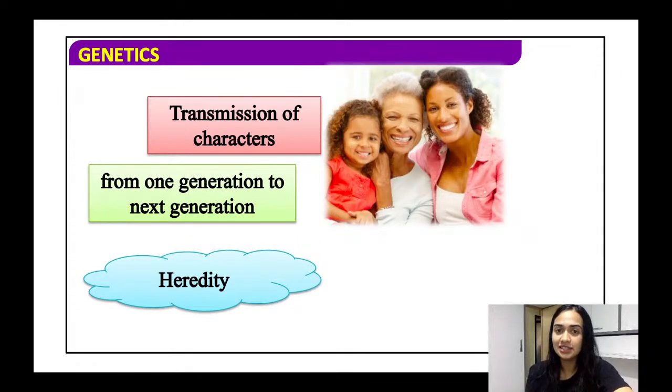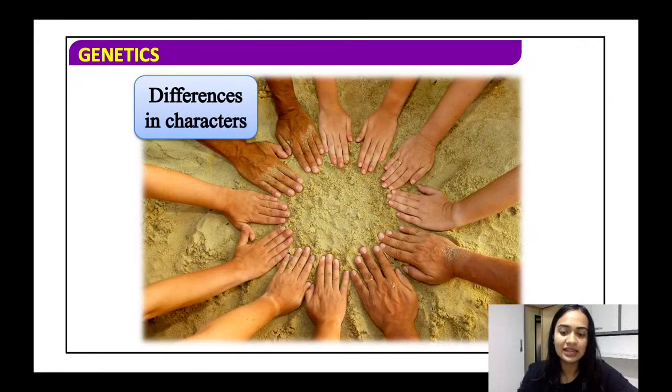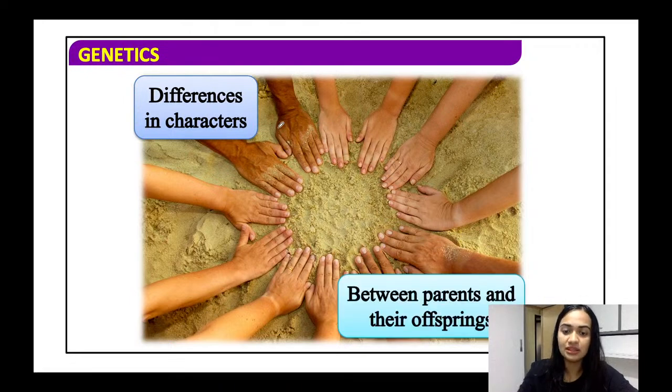All right, एक जनरेशन से मतलब एक पीढ़ी से दूसरी पीढ़ी में आपके कैरेक्टर्स फ्लो हो रहे हैं. तो ये एक एग्जाम्पल है डिफरेंस इन कैरेक्टर का. तो आप देख सकते हैं कि हम सभी, like humans में, we have different skin colors. It is even regarding geographical conditions also, and very much physical and genetic conditions also. So we have a varied variety of everything, and there are even differences in characters between parents and their offsprings.